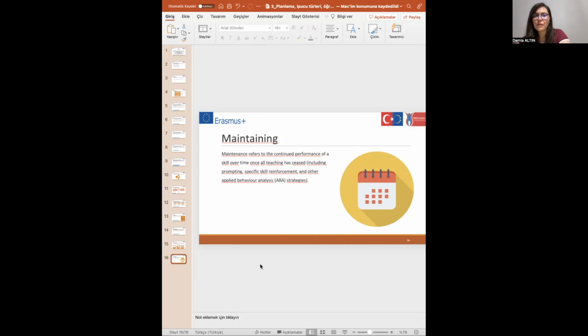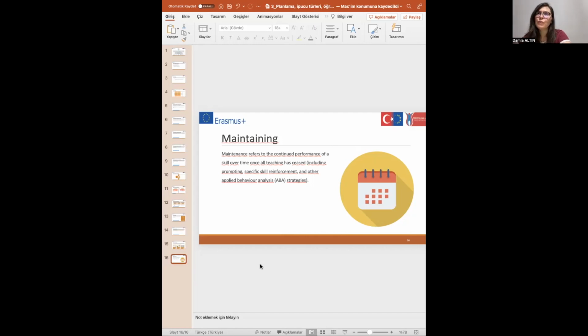Hygiene skills are very suitable for it, because we have to use hygiene skills. We have to do hygiene skills very often and in our daily life.